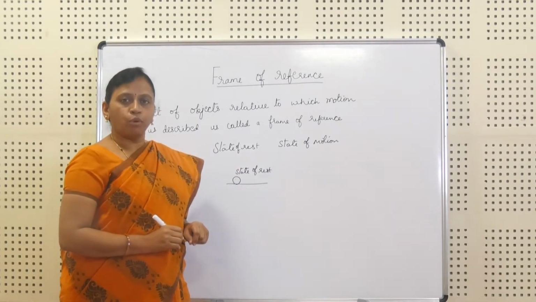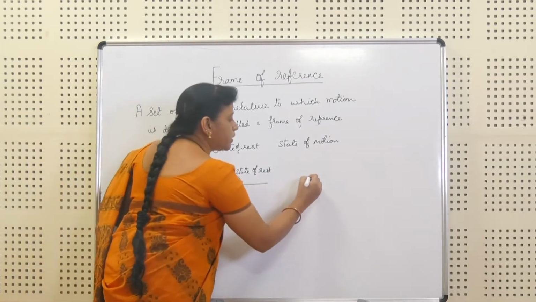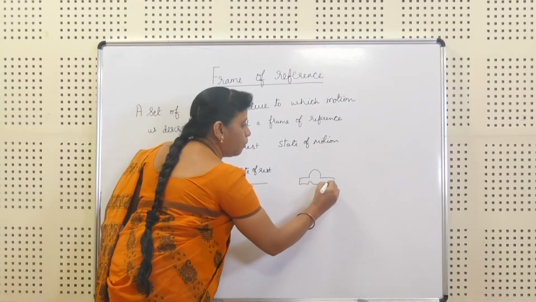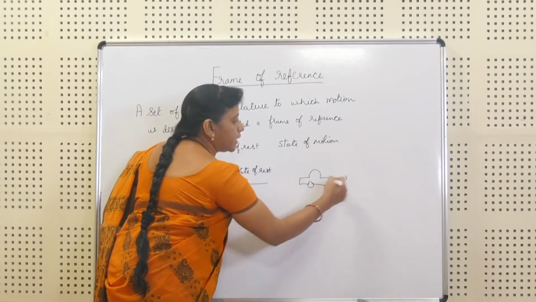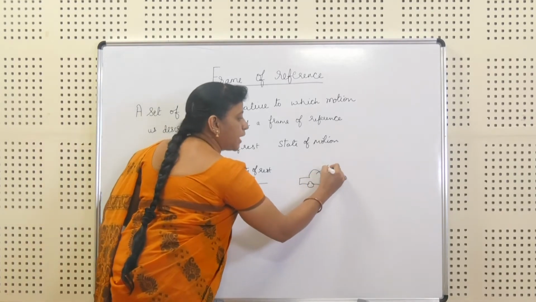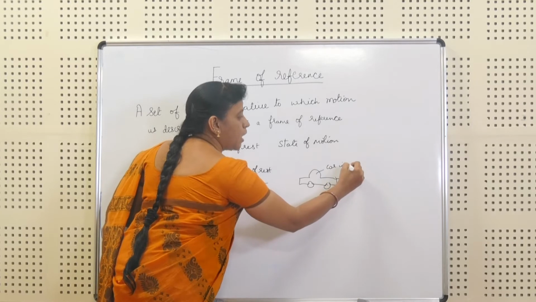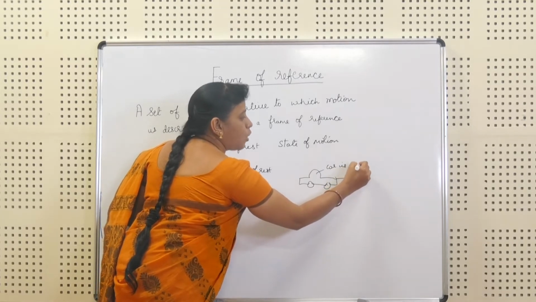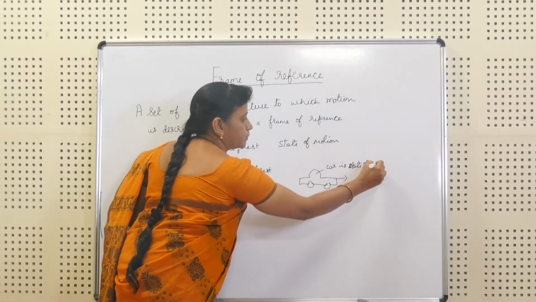Coming to the state of motion, suppose the car is under motion, the car is moving. So here the car is in a state of motion.